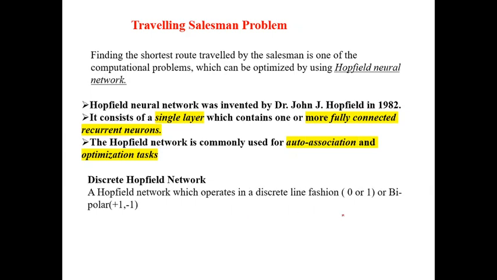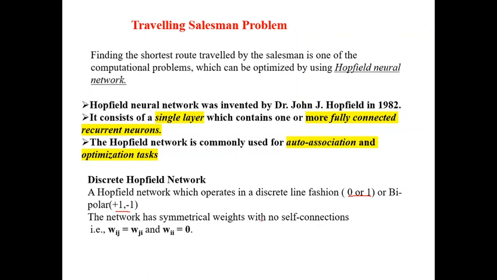The Hopfield network operates on discrete functions. Discrete in the sense of 0 or 1, or else it uses bipolar values. Bipolar in the sense of +1 or -1. It may use discrete values or bipolar values. The network has symmetrical weights with no self connections. Symmetrical weights in the sense Wij equals Wji and Wii equals 0. That means the weight from 1 to 2 is equal to the weight from 2 to 1. You call it symmetric weights. Already you know about symmetric matrices.